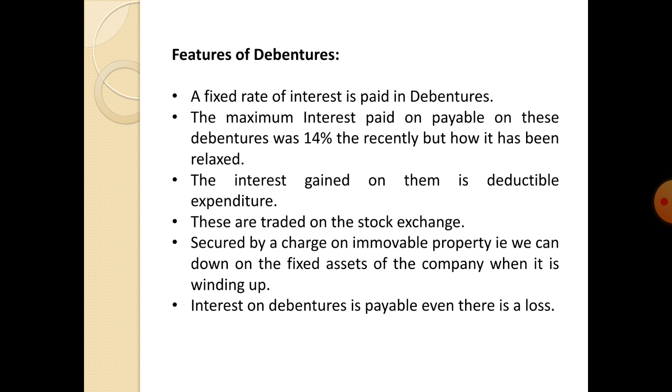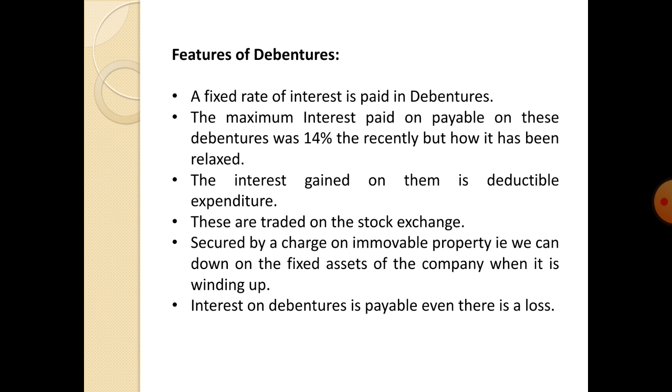The next feature is that they are secured by a charge on immovable property, that is, we can draw on the fixed assets of the company when it is winding up. My dear students, winding up means the coming to an end of the life of the company. So if the company has closed, compulsorily they have to pay the money to the debenture holders.